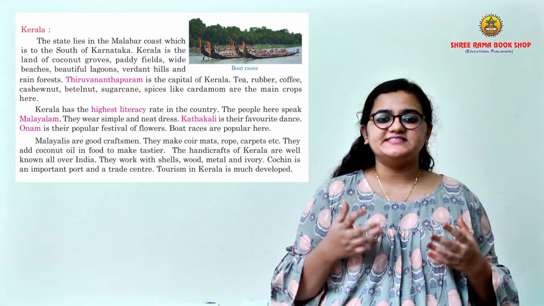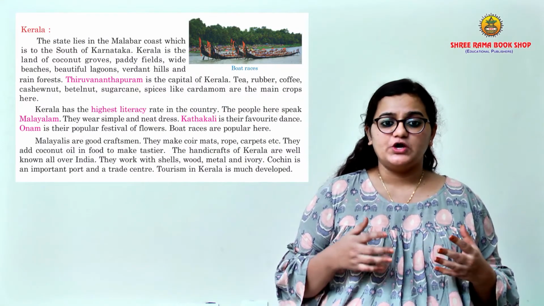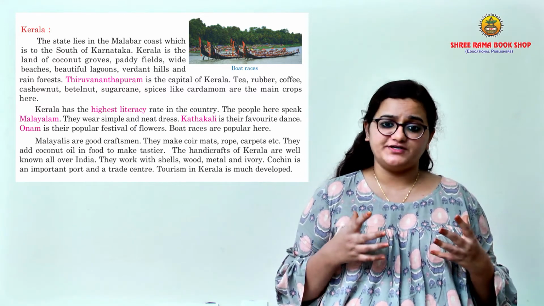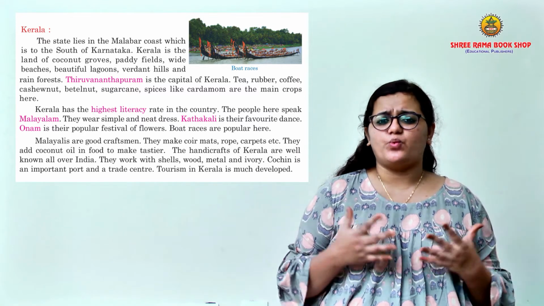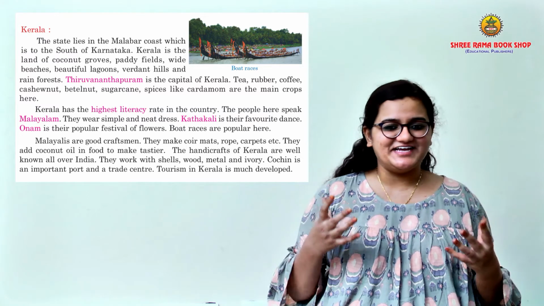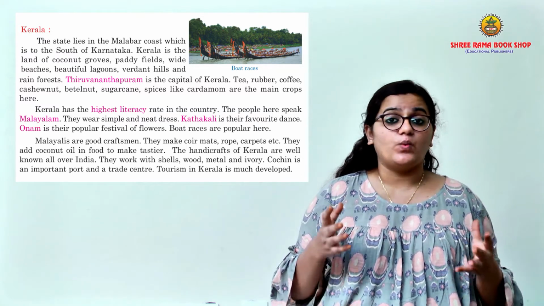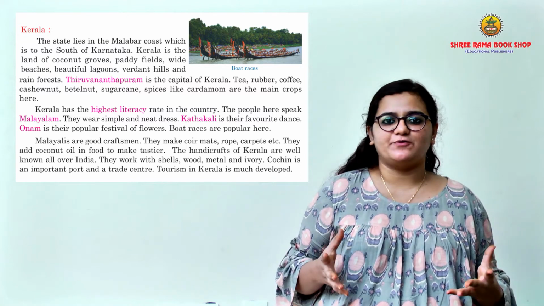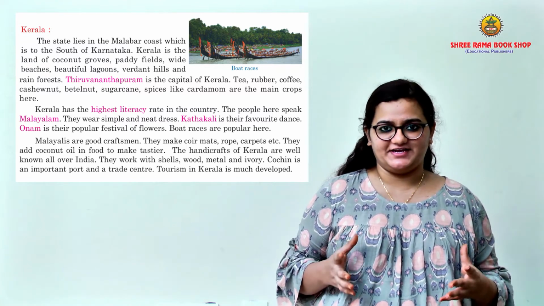Now let us discuss the state of Kerala. The state lies on the Malabar coast, which is to the south of Karnataka. Kerala is the land of coconut groves, paddy fields, white beaches, beautiful lagoons, verdant hills and rainforests. What is the capital city of Kerala? Yes, Thiruvananthapuram is the capital city of Kerala.